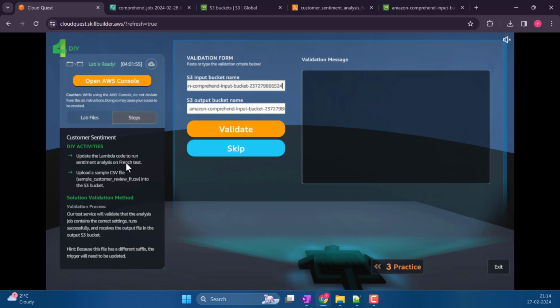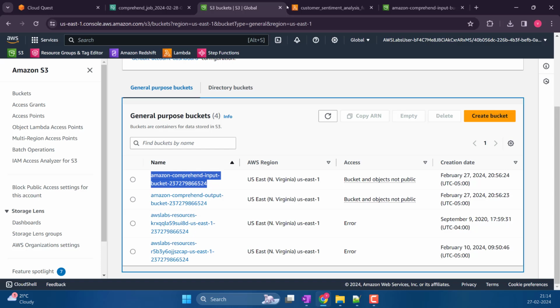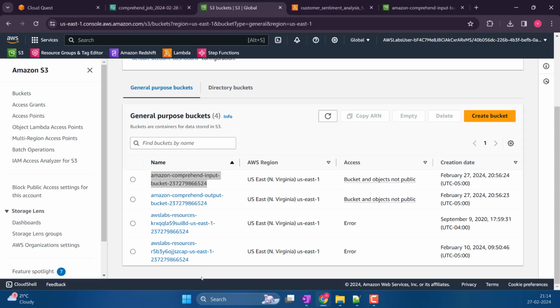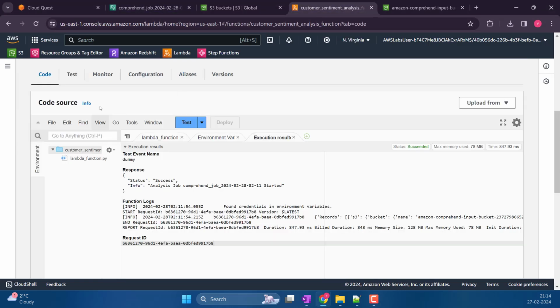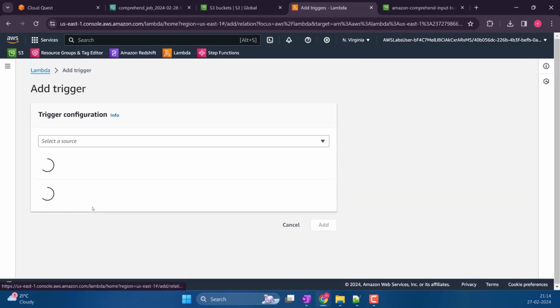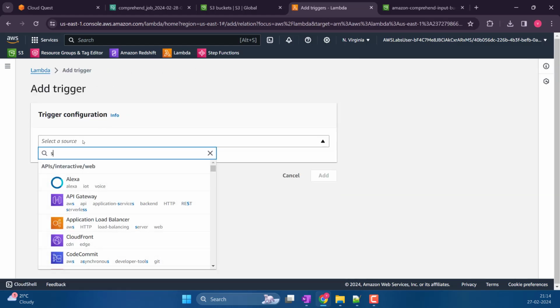Okay, now they want us to use the French file, and this is .csv, and this has to be triggered by the event, because triggers were giving issues in each video for us.